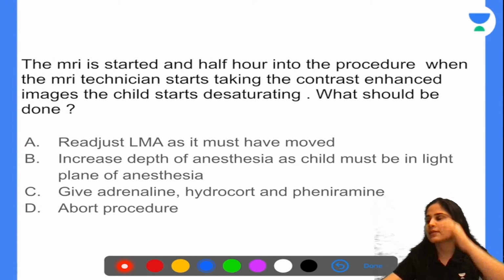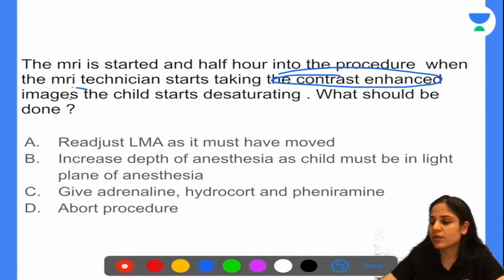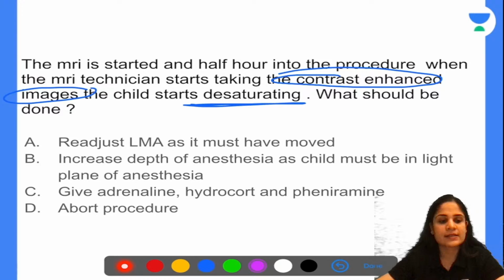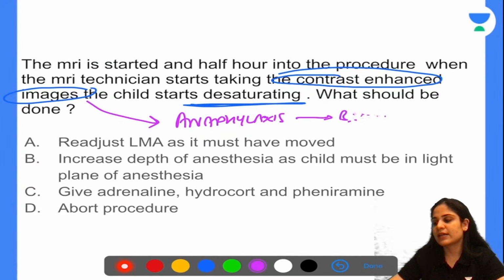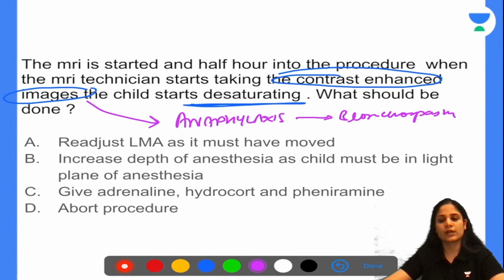The problem is that while taking the contrast enhanced images, because of the contrast, the child has got an anaphylactic reaction. Now, what does anaphylaxis do? Anaphylaxis can lead to bronchospasm, and because of that, the child is desaturating. So what will you do to counter the anaphylaxis? You will give adrenaline, hydrocort and phenyramine maleate. That will take care of the anaphylaxis and cause bronchodilation again.